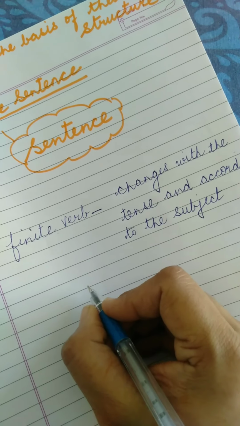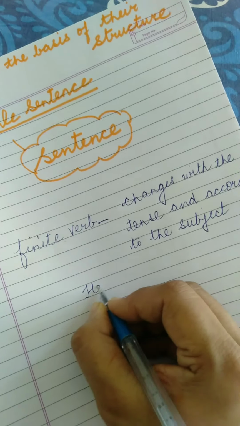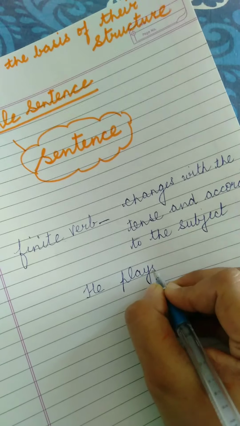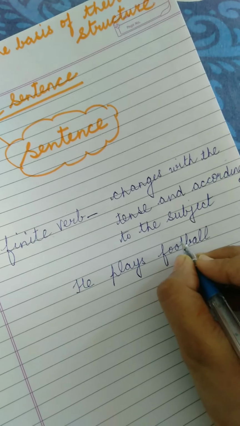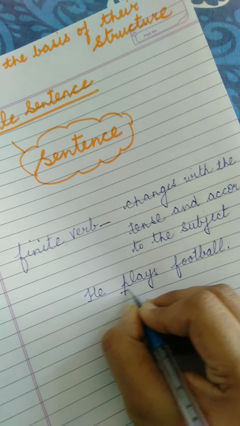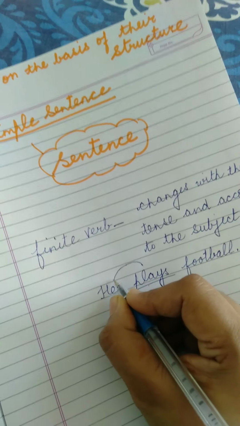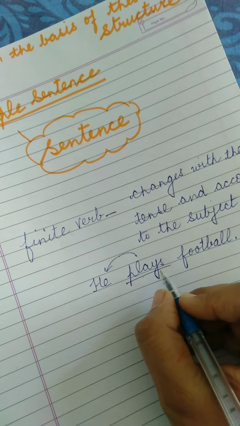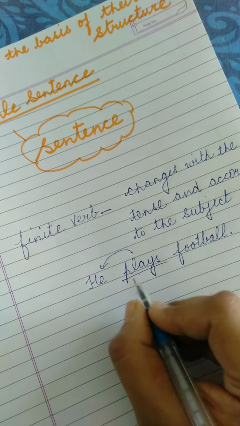Finite verb, okay, like if you are going to write any sentence, he plays football. He plays football. See, here this verb is finite verb because this changes according to the subject. From play it becomes, it became plays, and if it is present tense, this is plays.